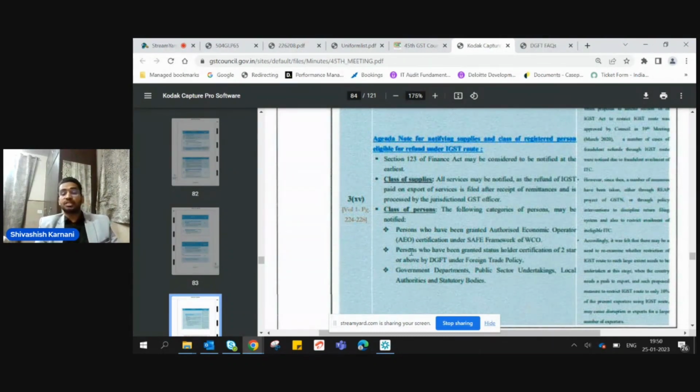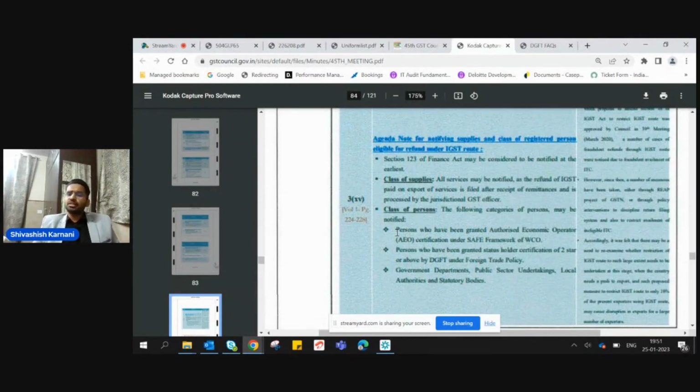It further says persons who have been granted status holder certification of 2 star or above, and government departments, PSUs, local authorities, and statutory bodies. So these are the three classes of persons who are likely going to be notified for the IGST refund route.